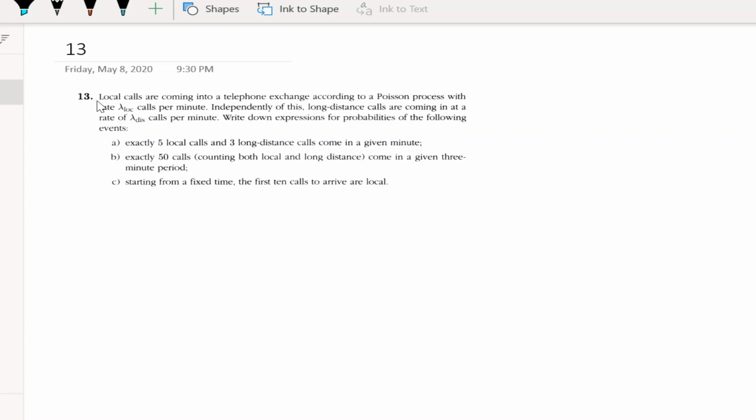Okay, cool. Local calls are coming into a telephone exchange according to a Poisson process with the rate lambda local calls per minute. Independently of this, long-distance calls are coming in at a rate of lambda distance calls per minute. Write down expressions for probabilities of the following events.